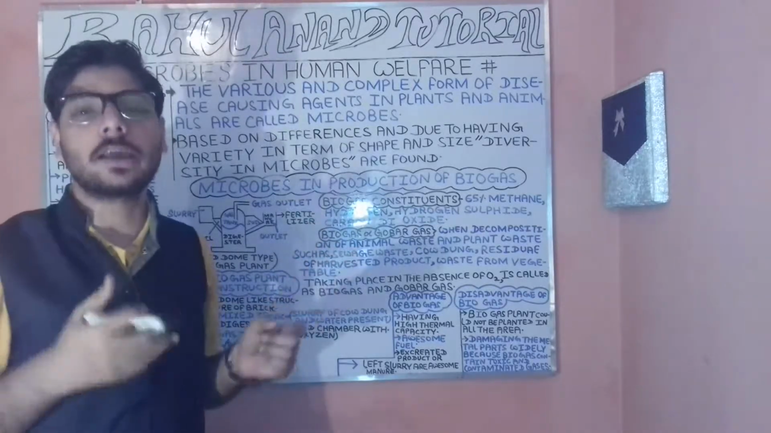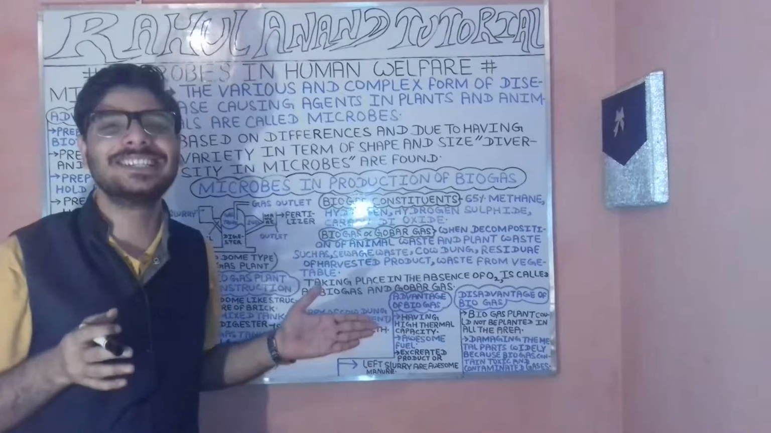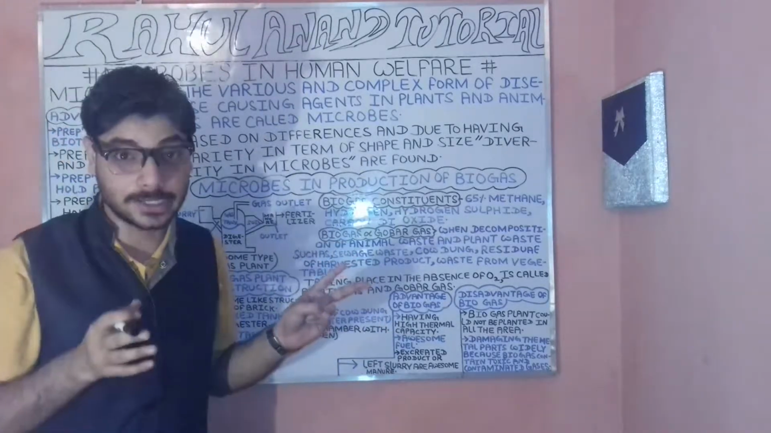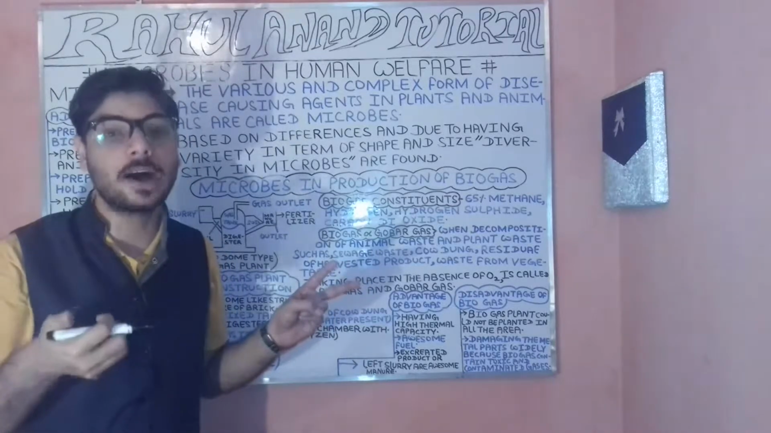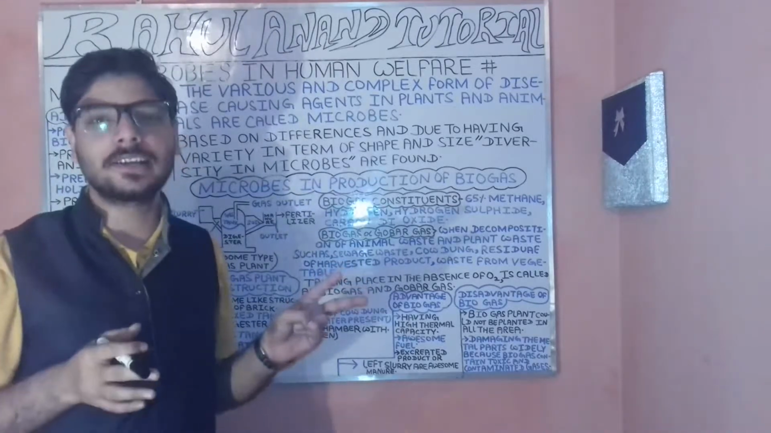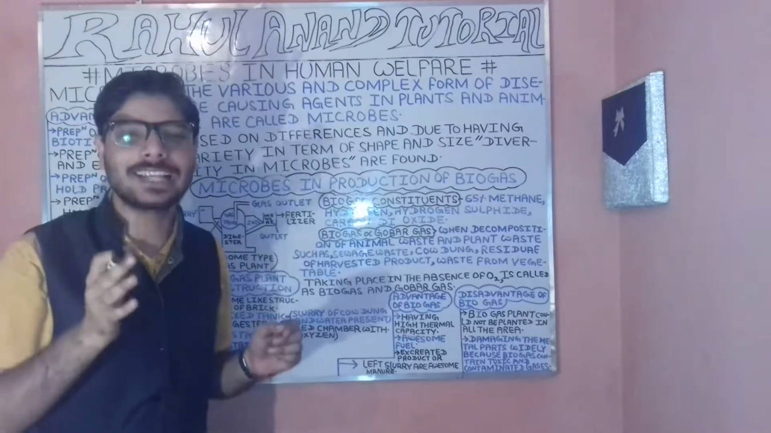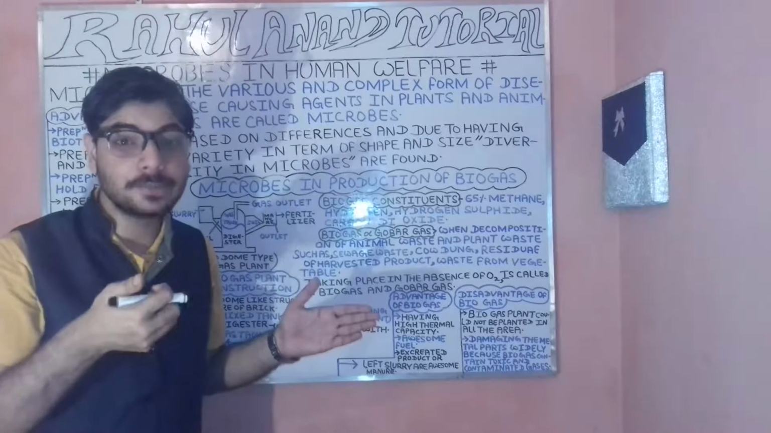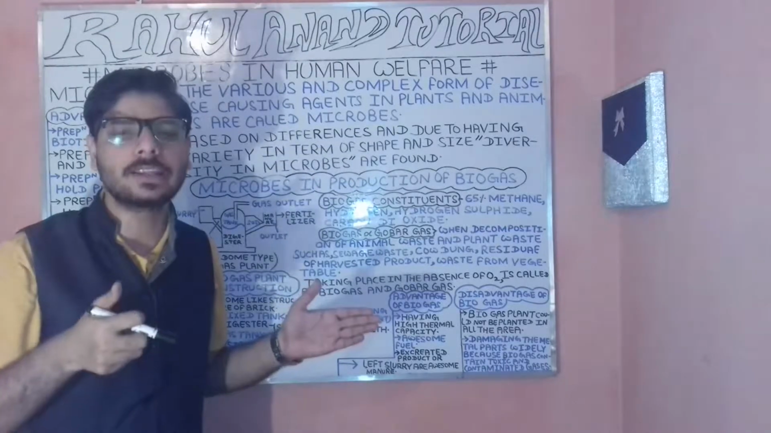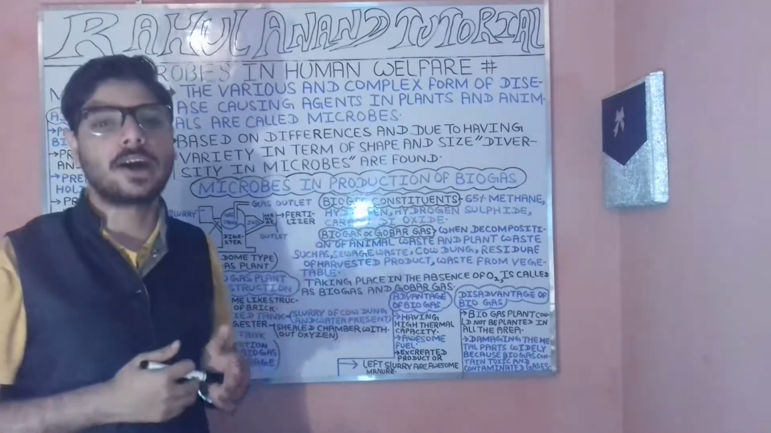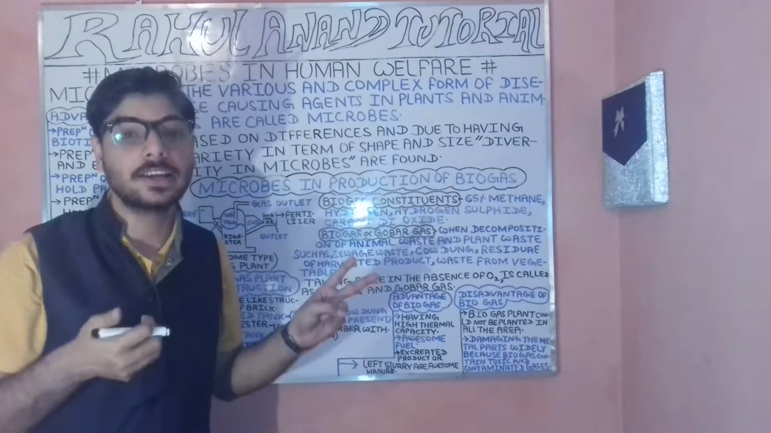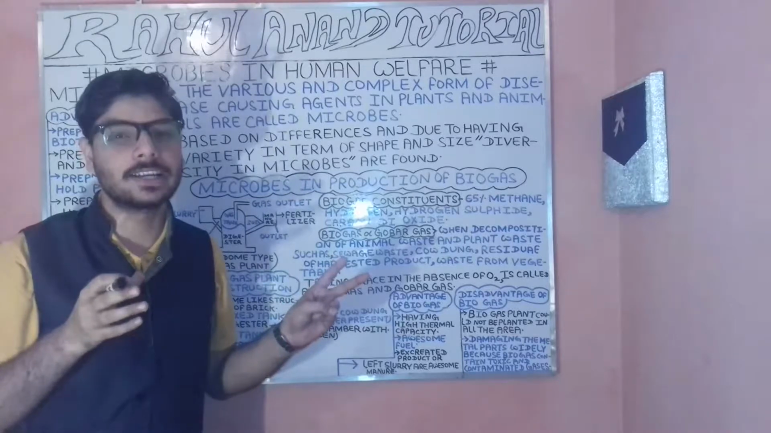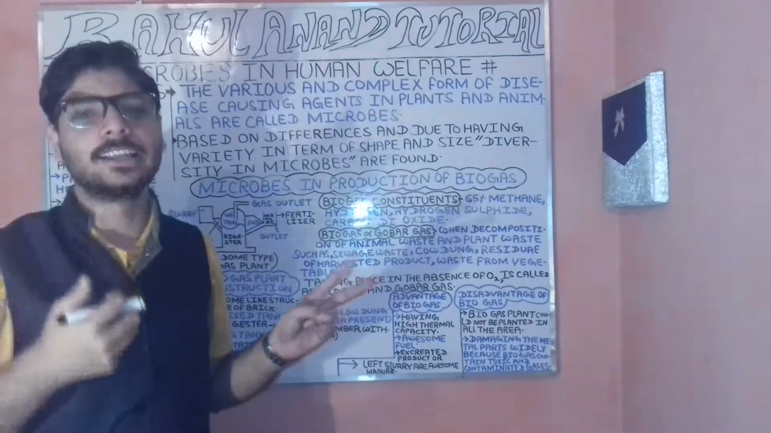Now what are actually diseases? The word disease is composed of two words, dis and ease. Ease means comfort, and dis means not, so it is the presence of discomfort. When we have discomfort, it comes under the case of disease.